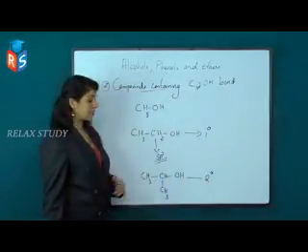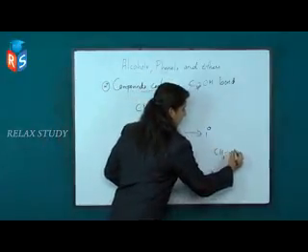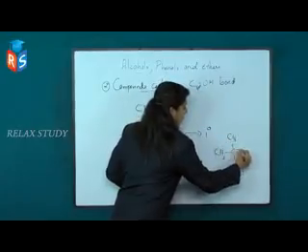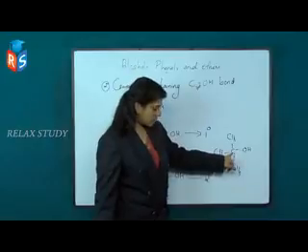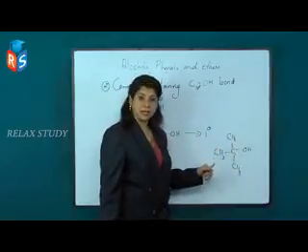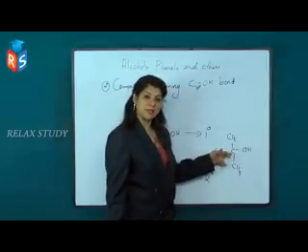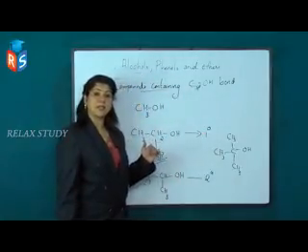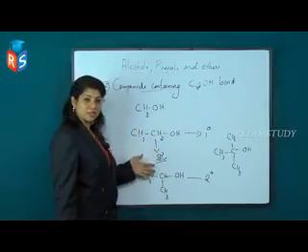And the third one is tertiary, that is CH3, C, CH3, CH3, OH. In this case, you can see this is the first carbon atom. This carbon atom possesses three other carbon neighbors, and this carbon is in sp3 hybridization. This is the first classification based on the C-sp3-OH bond, that is primary, secondary and tertiary.